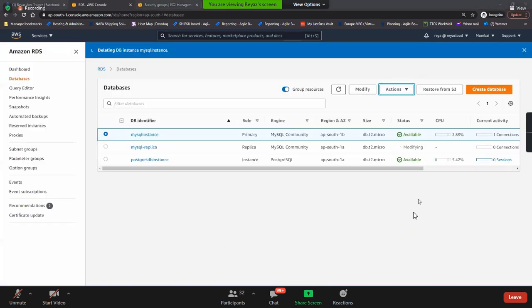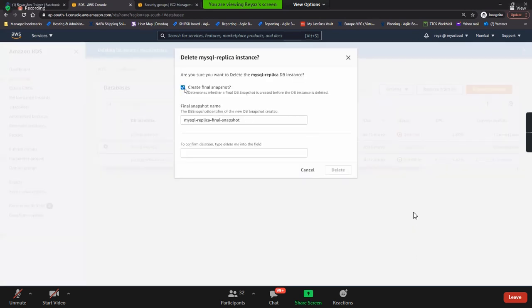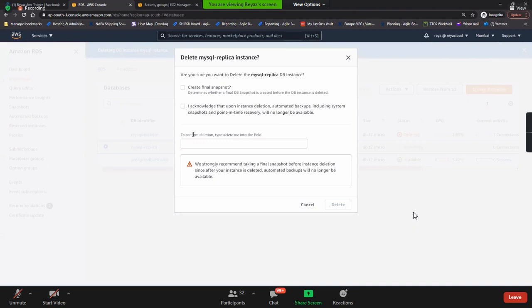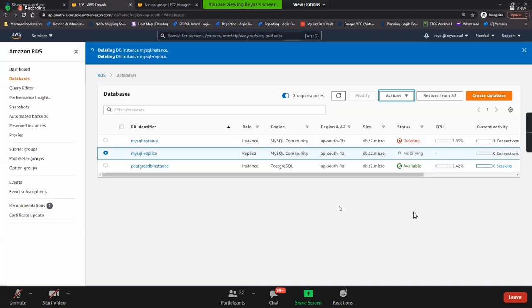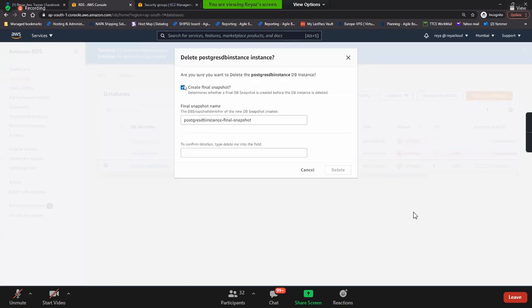So those who have left, they don't know how to delete this, and they will be creating a snapshot out of it, which is not good. And then they will get the bills, right? Let them get. So don't create any snapshots and then delete me here. And then this one also, go ahead and then delete it.